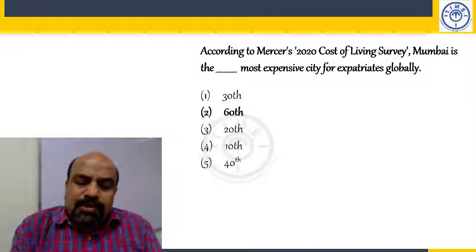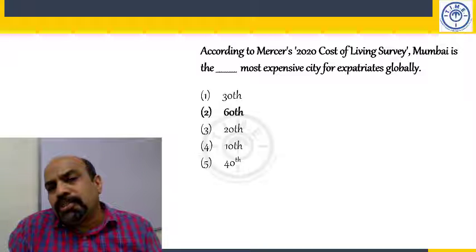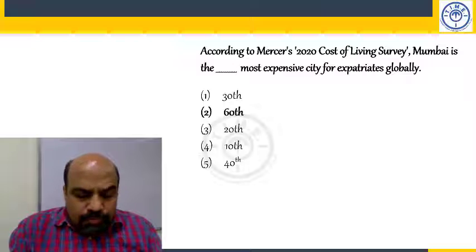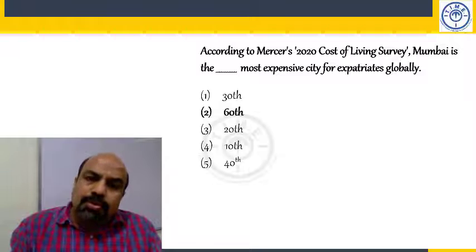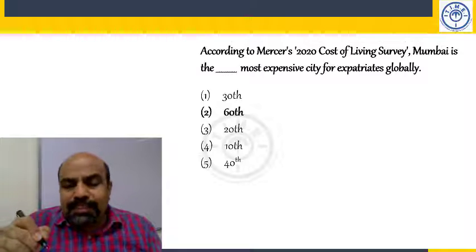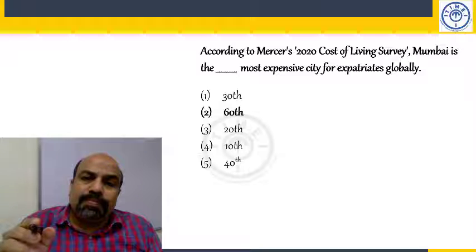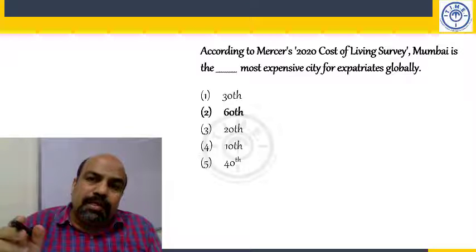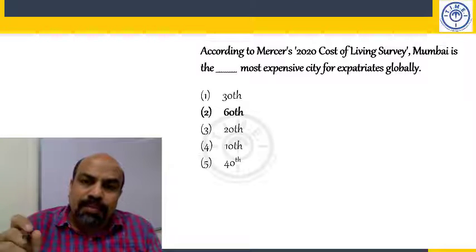Okay, you could write 5 most expensive cities in the world. 1, of course, the most expensive city in the world would be Hong Kong. 2, Ashgabat, ASHGABAT.